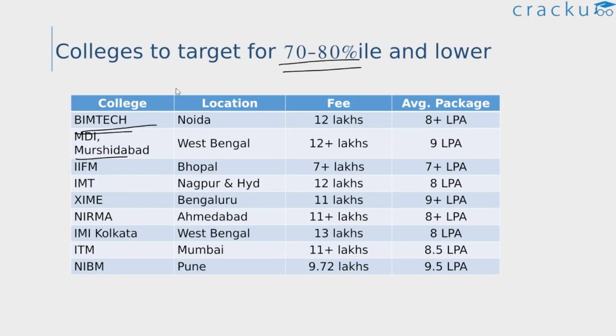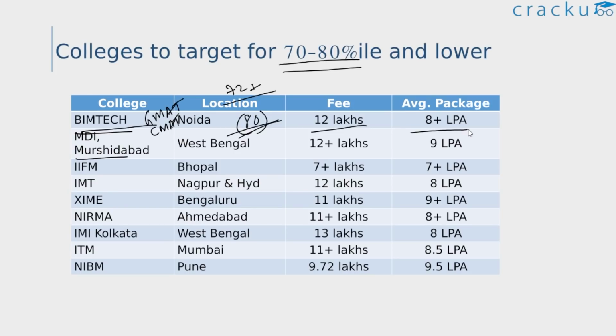They have a very good campus as well. Apart from CAT, they also accept GMAT, XAT and even CMAT scores. Their cutoff is usually around 70 or 72 plus, but to be on the safe side, you need to get around 80 plus percentile. So this is a safe score, but again, given a good profile, you can expect a call at 72 plus as well. Average package around 8 plus lakhs.